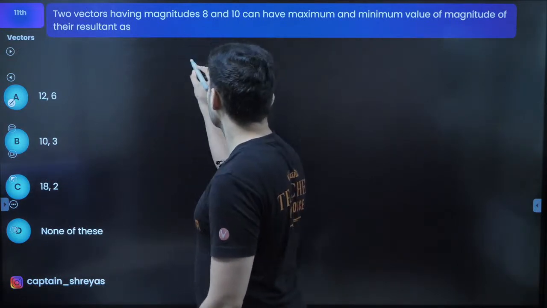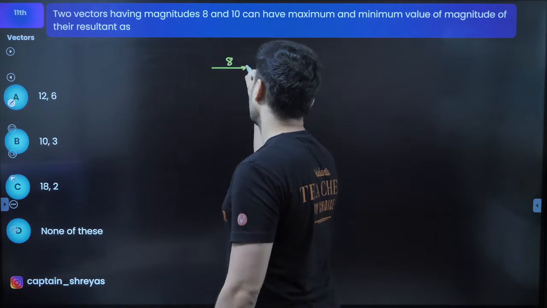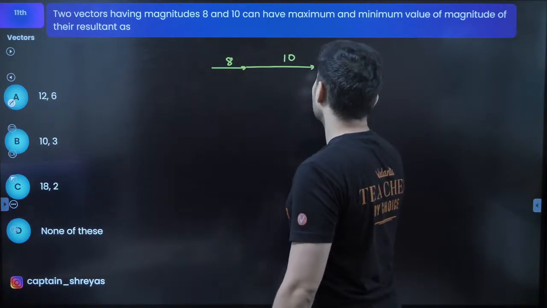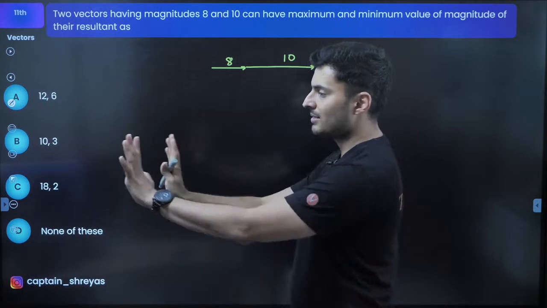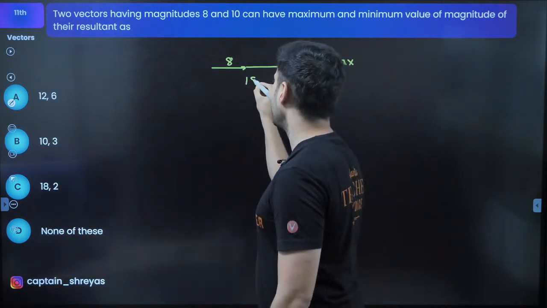Okay, option C. So if you have 8 and if you have 10 and if you align them this way, this is the max value you can get in the same direction. So obviously it will be 18.